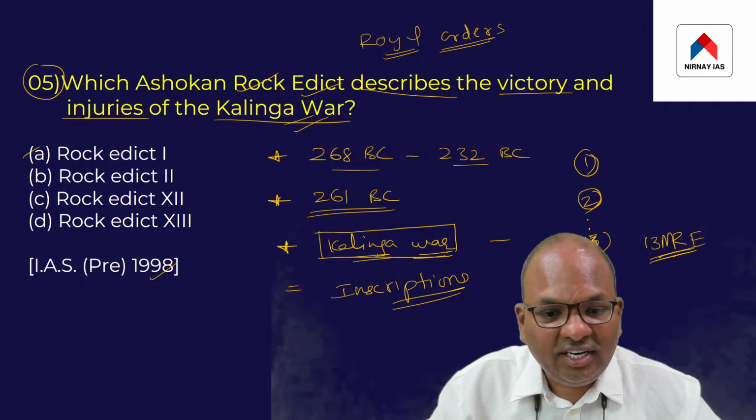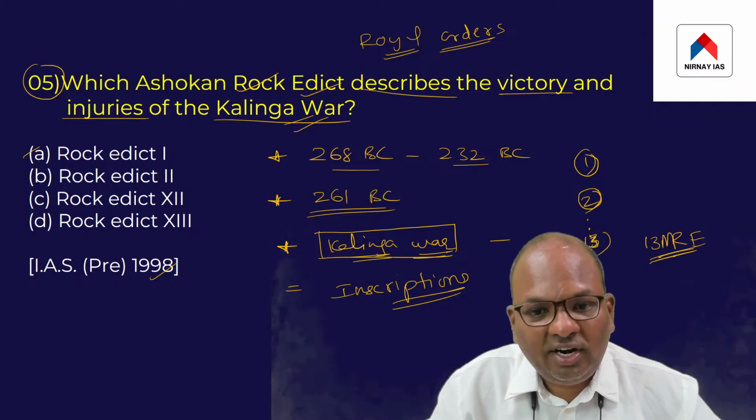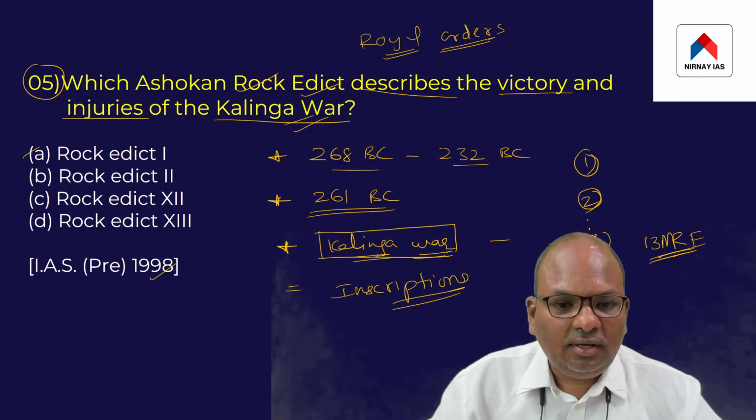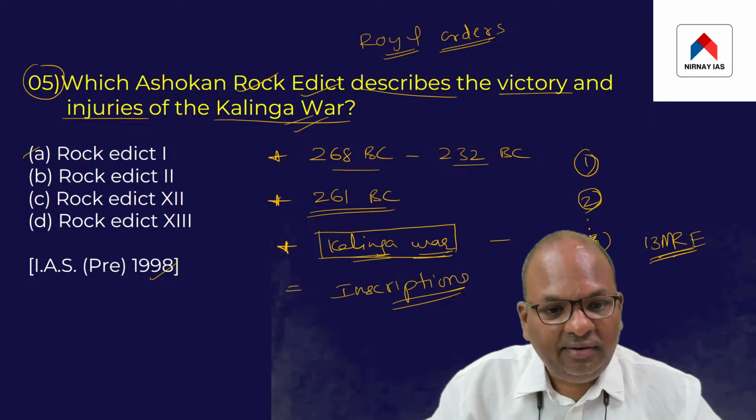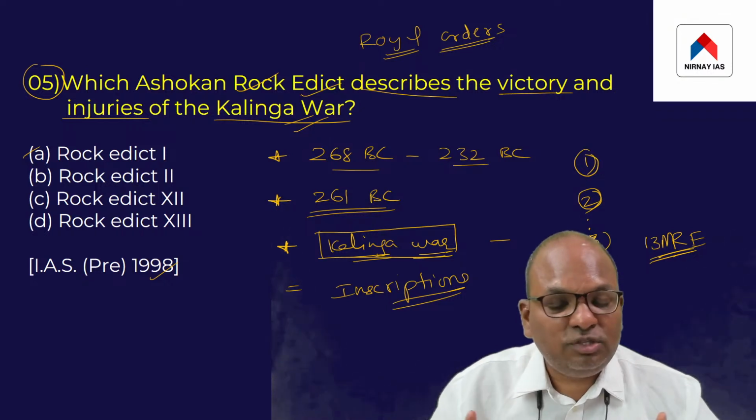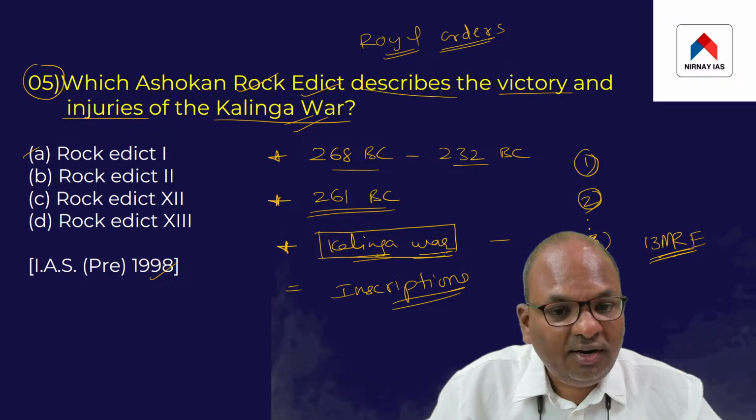And Ashoka claimed in the 13th major rock edict that after this war he was a changed man. He claimed that after this particular war he gave up the policy of war and adopted the policy of peace.